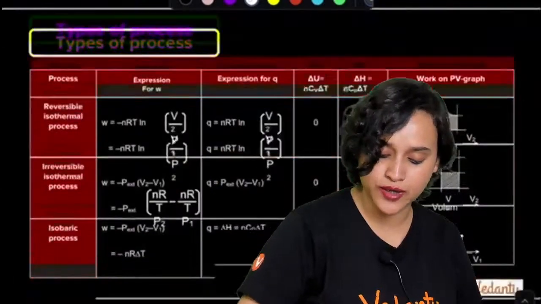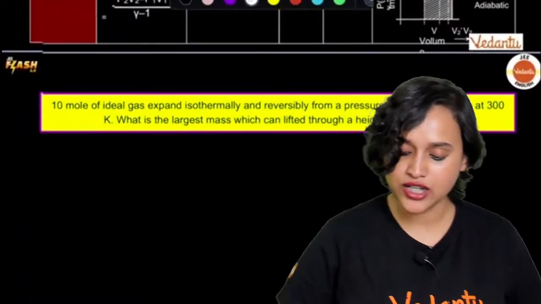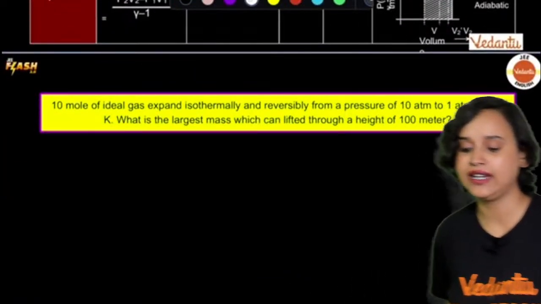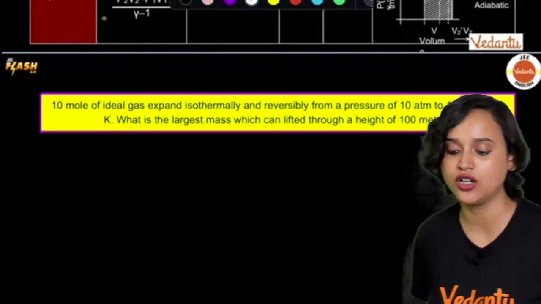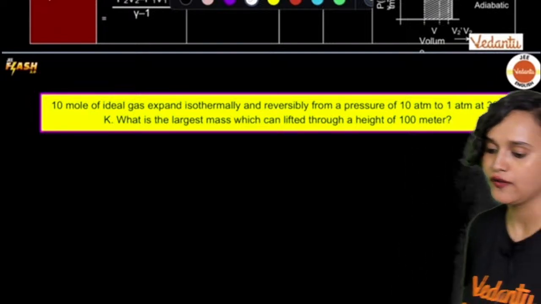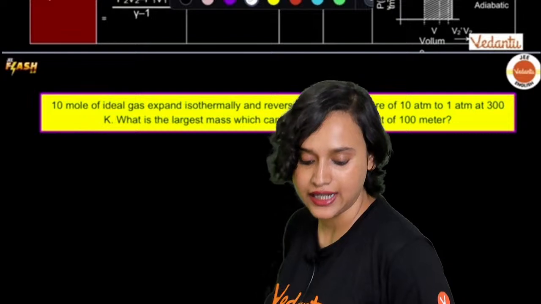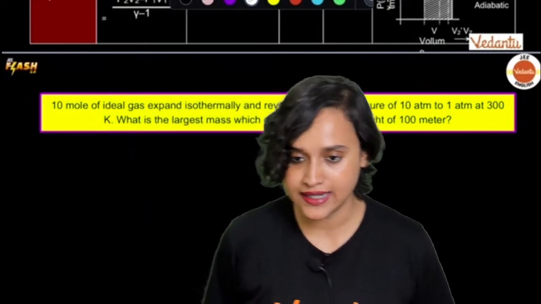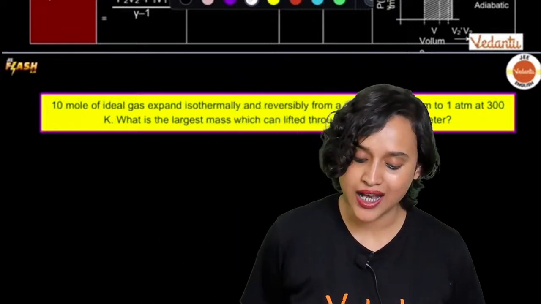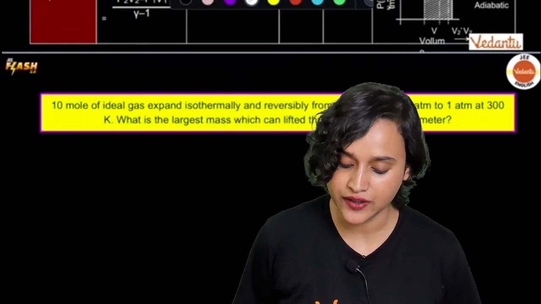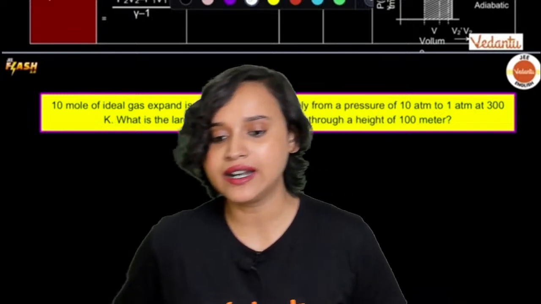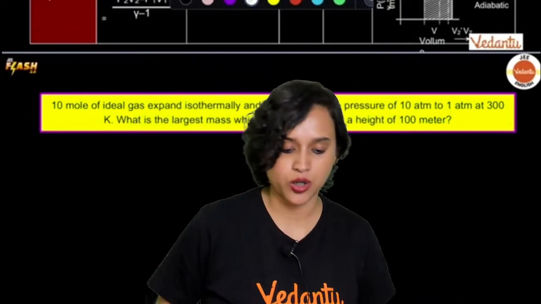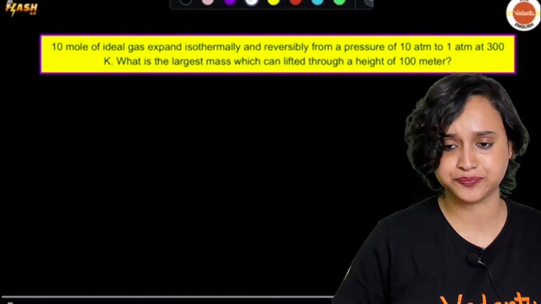Chalo, here is your question, guys. Let us have a look at it. Your question is: 10 mole of ideal gas expands isothermally and reversibly from a pressure of 10 atm to 1 atm at 300 Kelvin. What is the largest mass which can be lifted through a height of 100 meter?